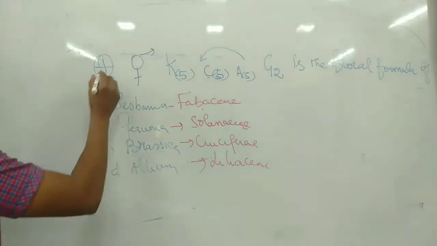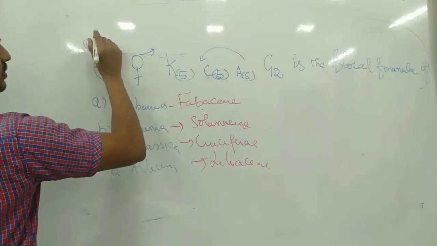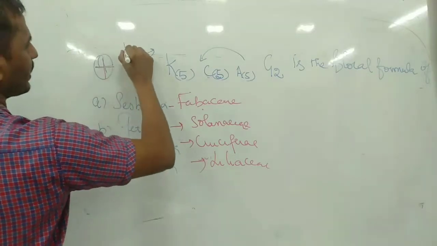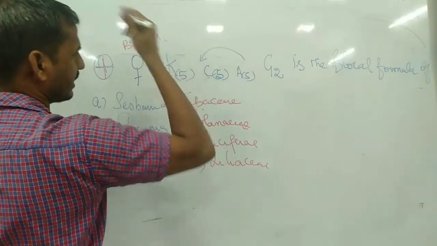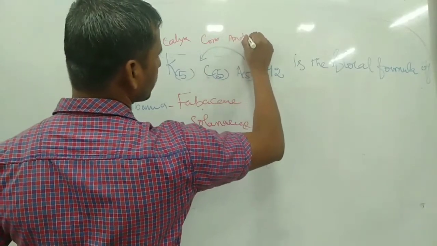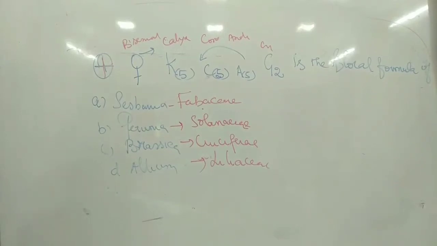This is bracteate, actinomorphic and bisexual, with calyx 5, corolla 5, androecium, and gynoecium. The calyx and corolla are attached to one another, and the gynoecium is 2.